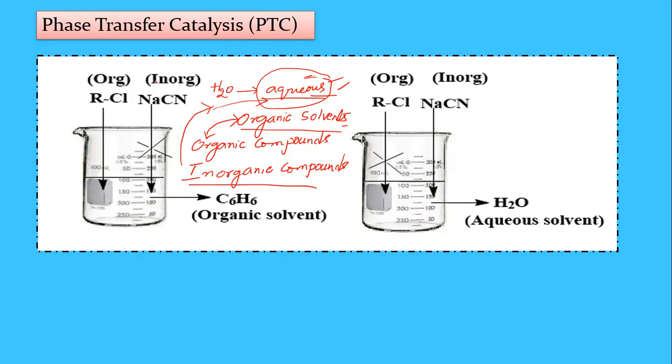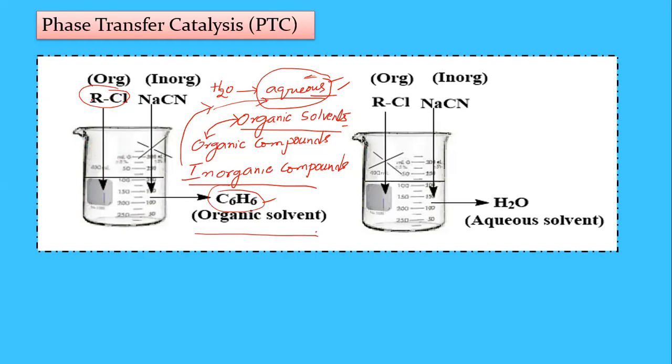Now if you take this example, this beaker contains benzene, C6H6. Benzene is the organic solvent. In this organic solvent we dissolve alkyl chloride, RCl, an alkyl halide.